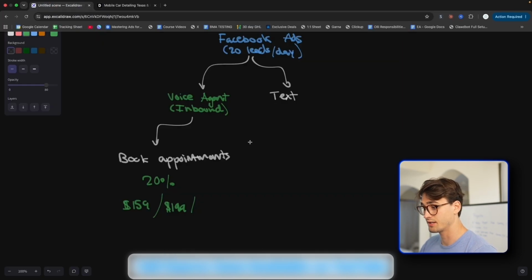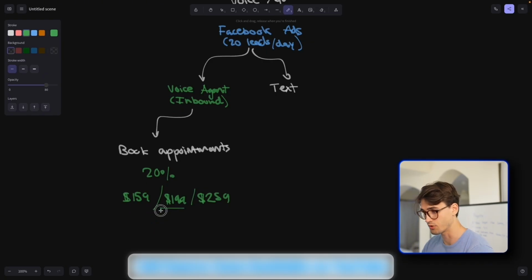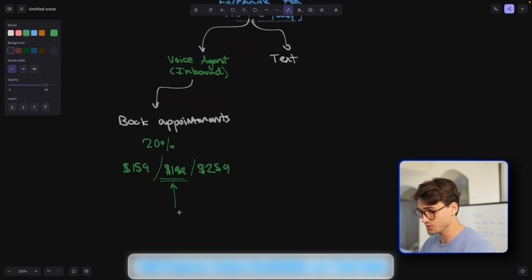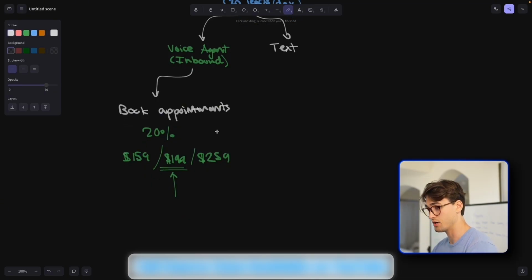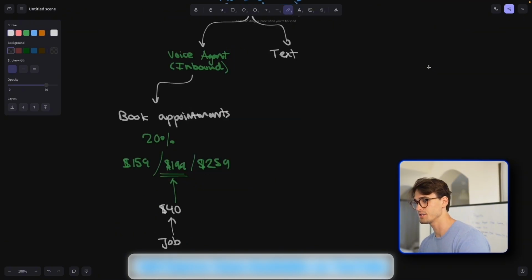And because we are getting a straight commission based on revenue, we can also determine what package our AI should push. I think this one right here in the middle, $199, is going to be a good option. So the gold package right here is probably the one that I want to push. And 20% of 200, what is that? That's approximately $40. So we will make $40 per job that gets completed. That's pretty good, especially when we can just set it up once and have it run in the background. So that is the first step, right?